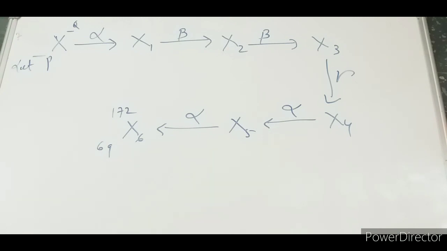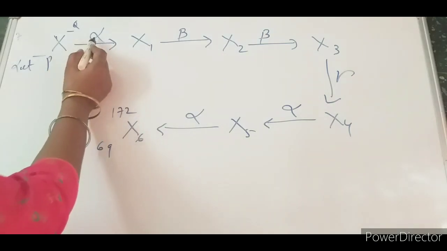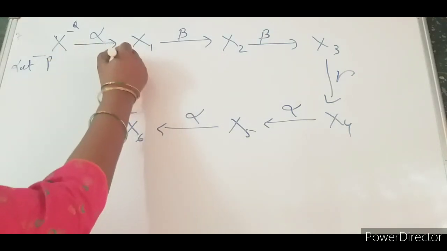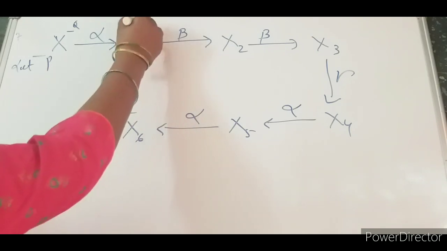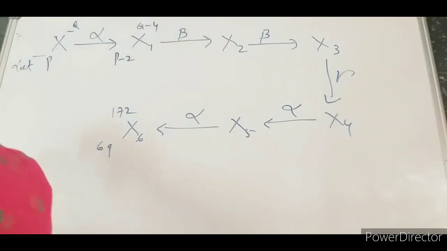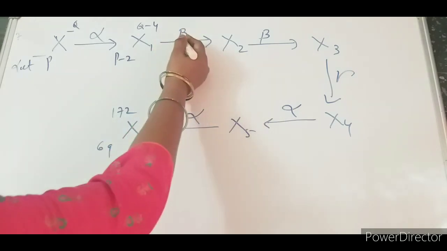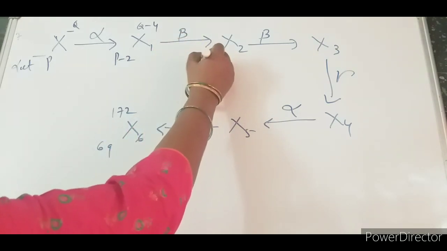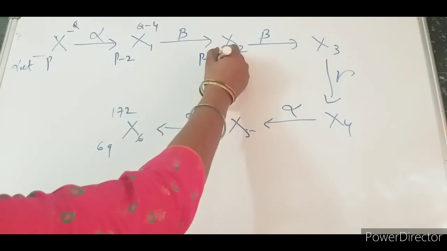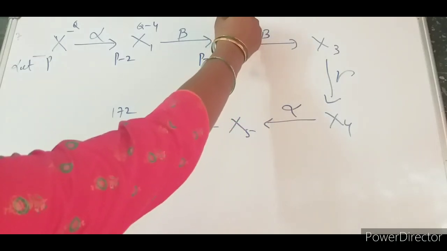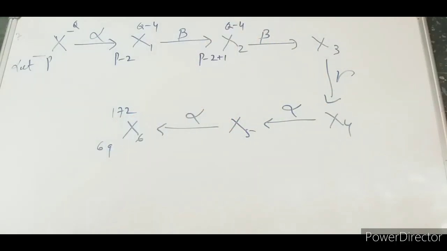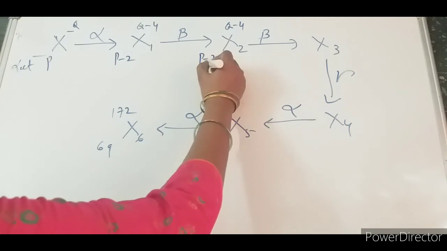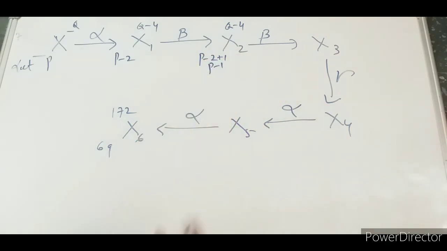This is the easy method. First of all, let us check. Listen carefully. When there is an alpha emission, I can write P minus 2, Q minus 4. Agree with me? Yes. Then when there is a beta emission, it will be P minus 2 plus 1, and this one will be Q minus 4. Yes. So altogether what comes? P minus 1 comes.